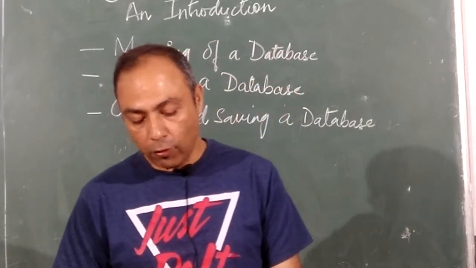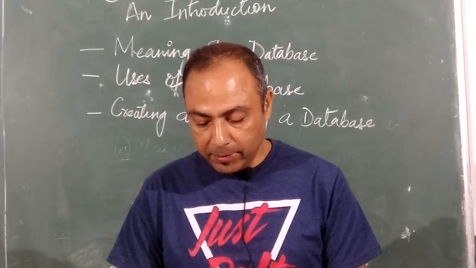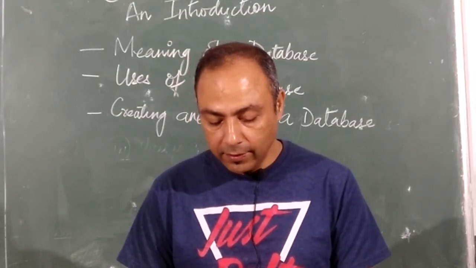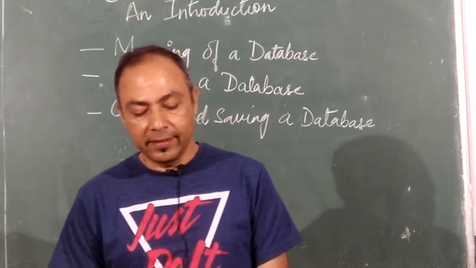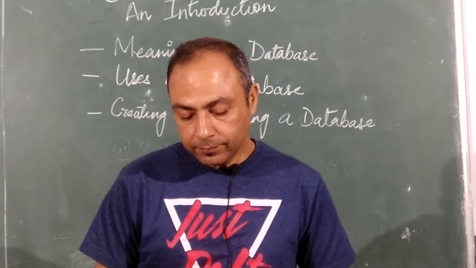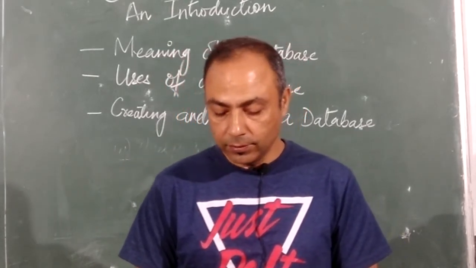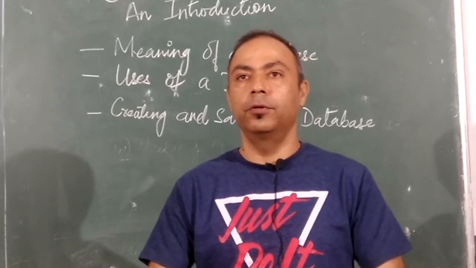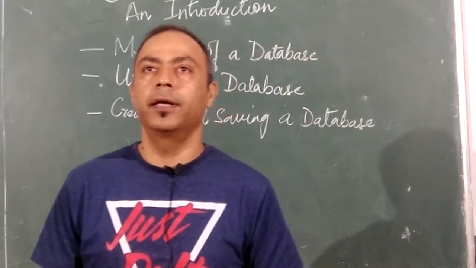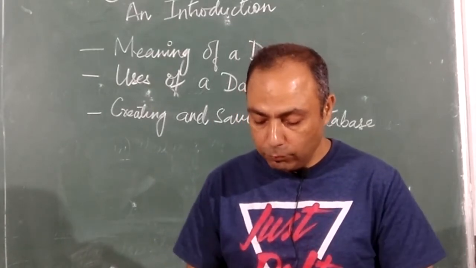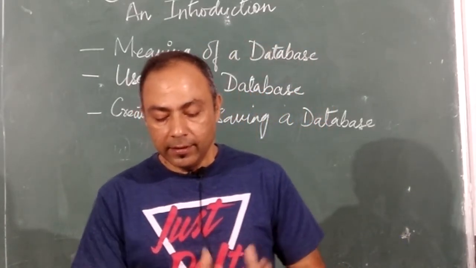Each table has a column heading and data type. Data type specifies the nature of the data to be entered in a column. There are different data types. Data types specify the nature of the data, whether you want to enter a number, a text, a date and time, or currency. You need to mention it while naming the column.